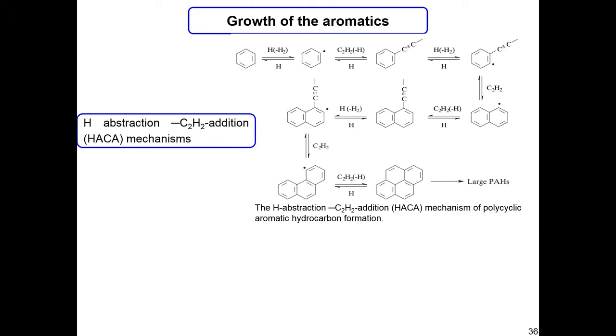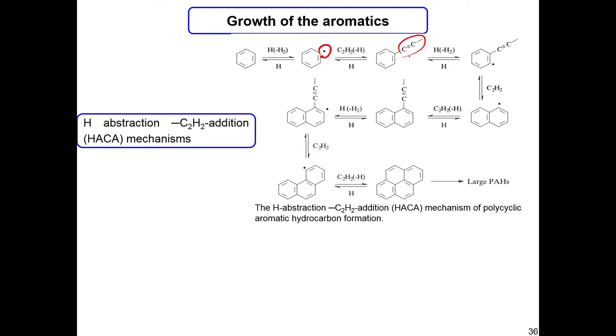And then how does the aromatic grow to form soot, because soot is not essentially a benzene ring? That is governed by the HACA mechanism, which is hydrogen abstraction by C2H2 addition. So we have seen that acetylene leads to the formation of this benzene molecule, and then there can be a hydrogen abstraction from this benzene molecule, and then we have this free radical, and we essentially have an unpaired electron, and this unpaired electron can latch onto an acetylene.